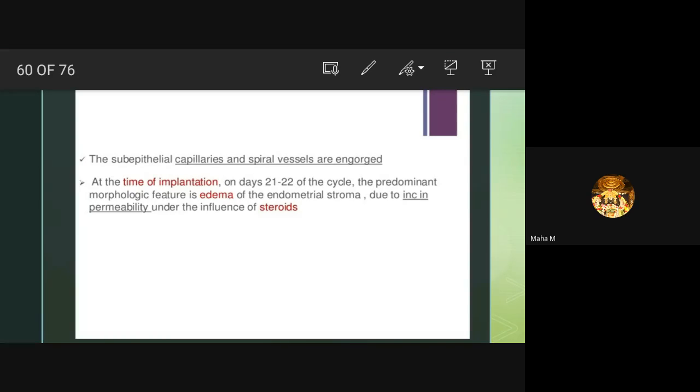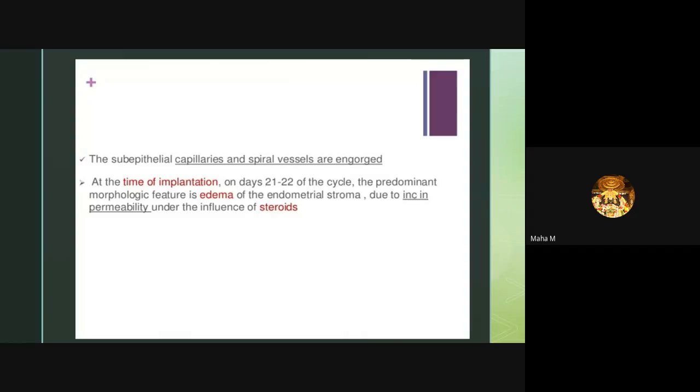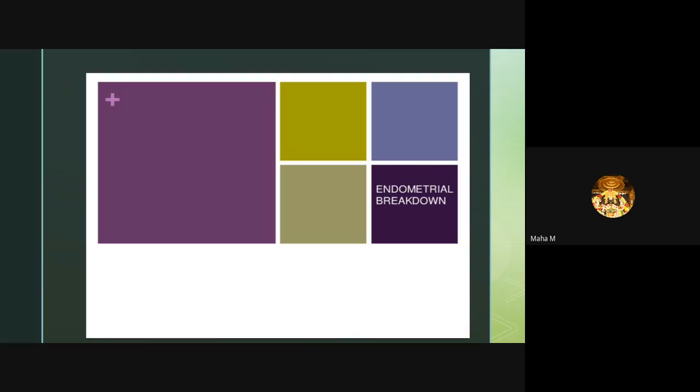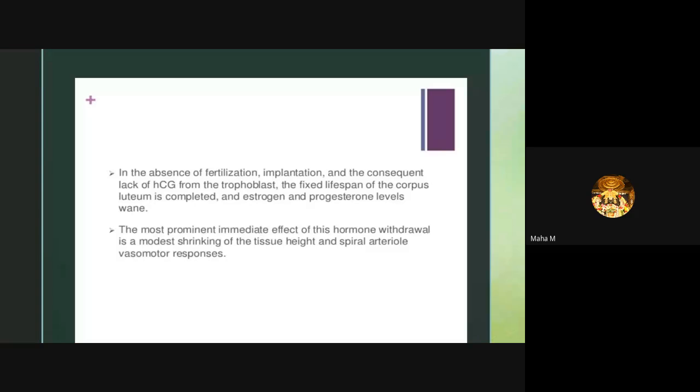Coming to endometrial breakdown, there is the absence of fertilization and implantation and the consequent lack of hCG from the trophoblast. That means the patient won't become pregnant. These changes will occur: the fixed lifespan of the corpus luteum is completed and the estrogen and progesterone levels wane. The most important immediate effect of this hormone withdrawal is a modest shrinking of the tissue height and a vasomotor response of the spiral arterioles.